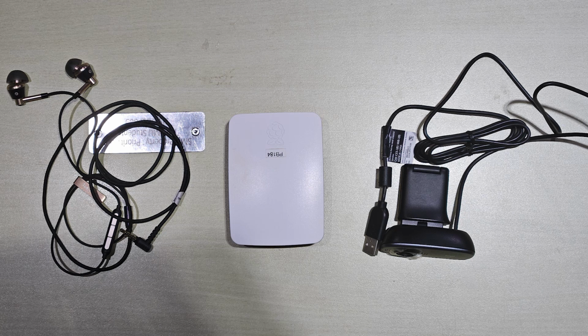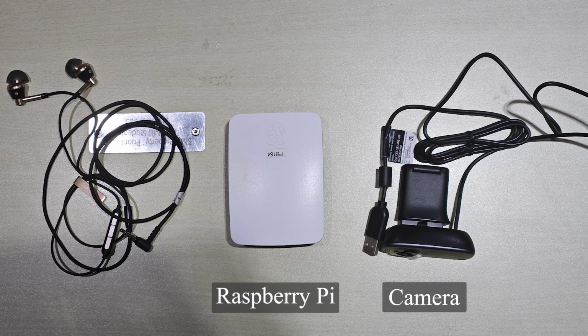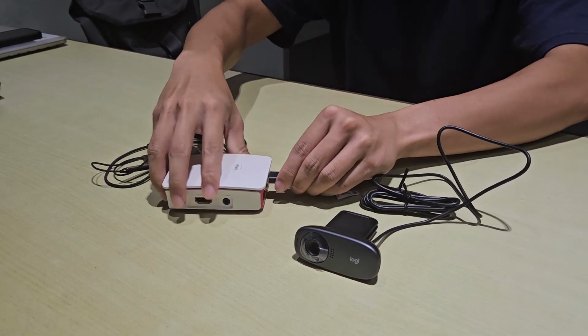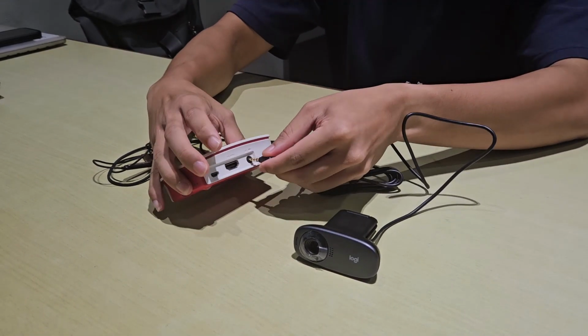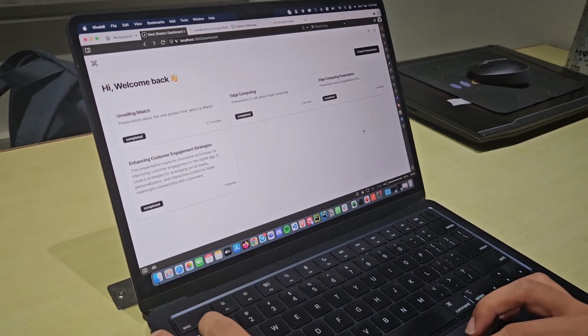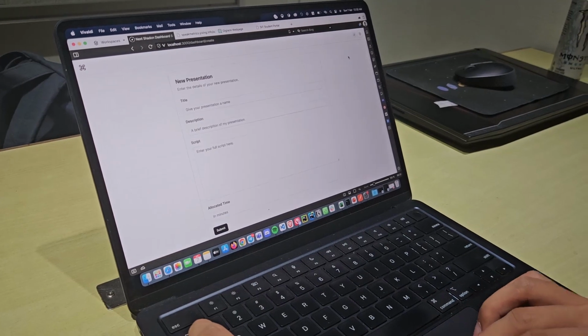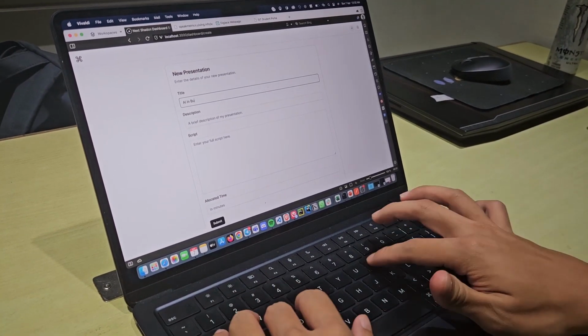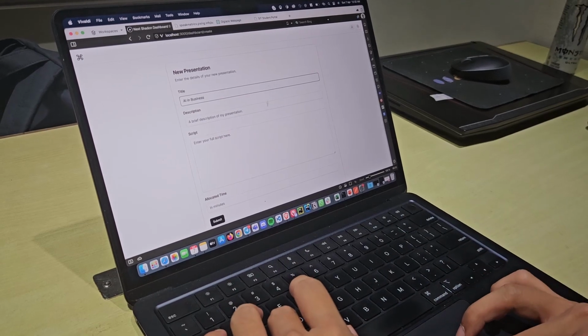Firstly, as you can visualize, the device comprises three main components: the Raspberry Pi, camera, and the earpiece. The user is required to manually connect up all these peripherals. Next, the user is needed to connect to the web page on their personal device to create a new presentation by filling up the relevant details such as the transcript.